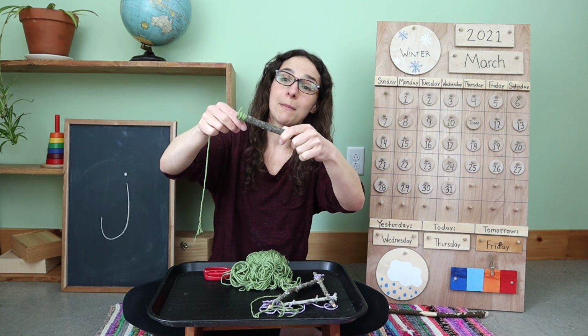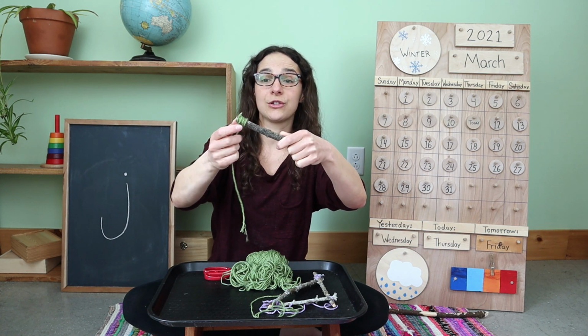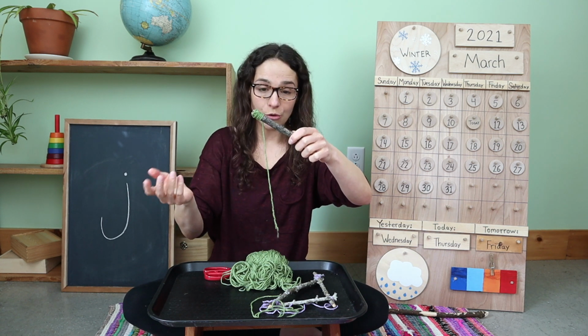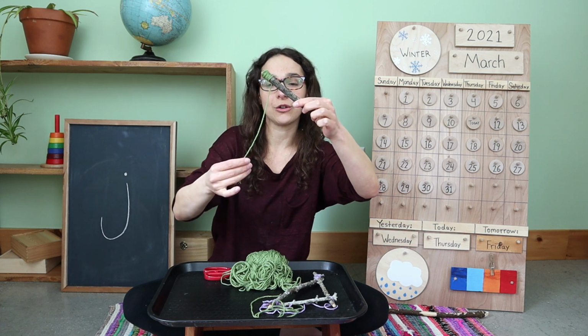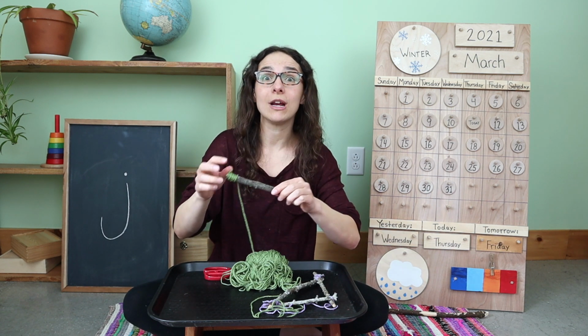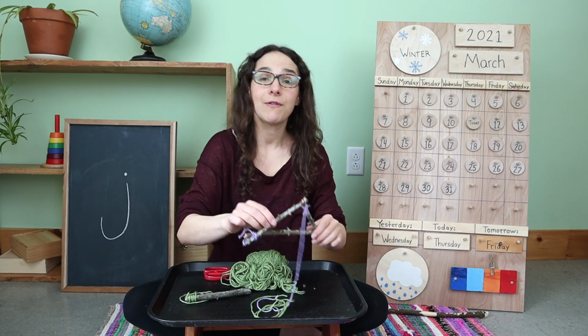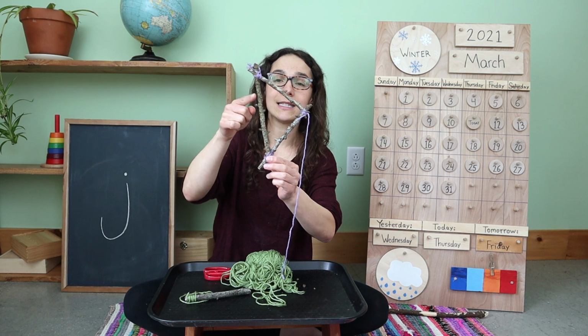So you're going to wrap your yarn tightly and closely so that it covers your stick. Again, there are all different ways that you can do this. You can also add another color yarn once you finish your first yarn. That's what I do in my second example. Let me show you. Now, if you would like more of a challenge, you can take 3 sticks or branches